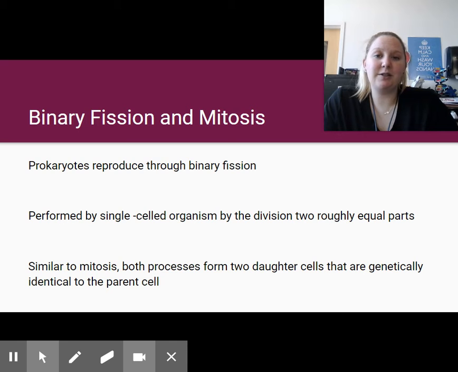Binary fission and mitosis are very similar. They both involve the duplication of a chromosome or chromosomes to divide into two genetically identical cells. But because it's reproduction, we call it binary fission. So prokaryotes reproduce through binary fission.